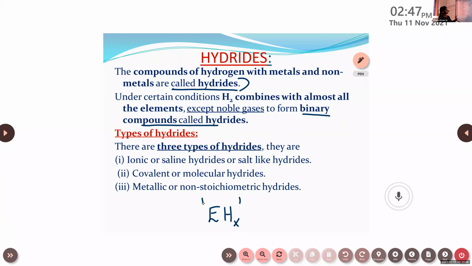And there are three types of hydrides. The first type is ionic or saline hydrides, or salt-like hydrides. Second, covalent or molecular hydrides. Then the third one, metallic or non-stoichiometric hydrides. So these are the three types of hydrides.